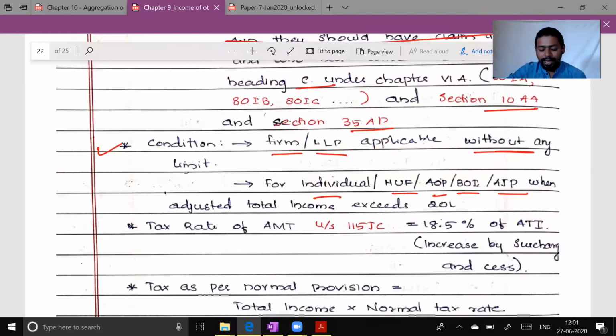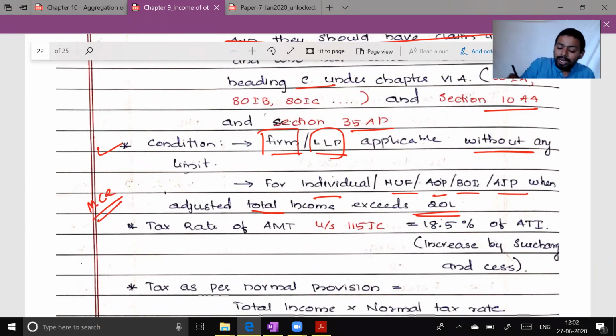For people like me, AMT is applicable only if my total income exceeds 20 lakh. Then only you need to think about AMT. Otherwise, don't think about AMT. But this 20 lakh limit is not applicable to firm and LLP. So please understand, firm and LLP are subject to AMT without any limit. Other assessees are subject to AMT only if their total income exceeds 20 lakh. And this is one of the famous multiple choice questions that you can expect in examination.